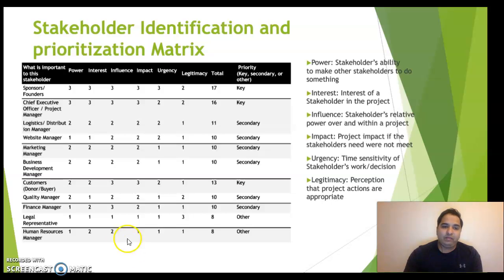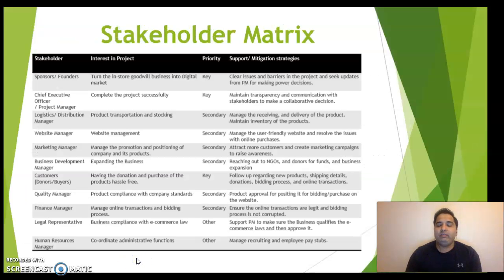After identifying and prioritizing each stakeholder, we have created a stakeholder matrix which identifies the interest of each stakeholder in the project. For example, the human resource manager will have an interest in the project to identify the resource requirements for each functional team, what the budget for them is, and how to manage the salary of each resource in the project. Similarly, the business development manager will try to expand the business, and his support and mitigation will be to find NGOs and funding to expand the business.